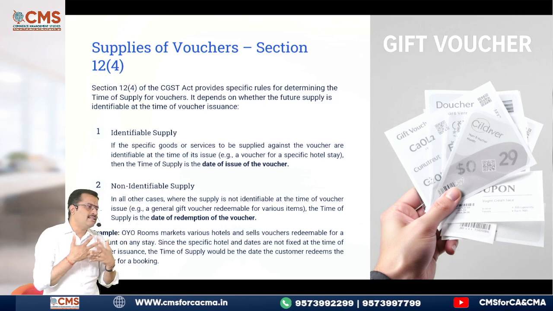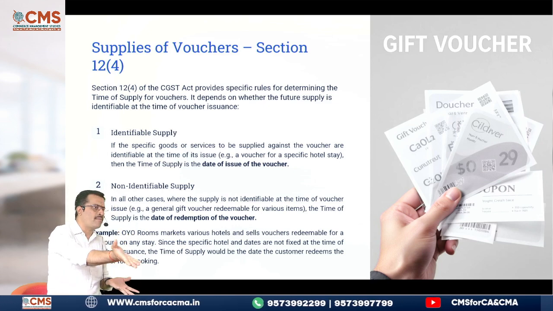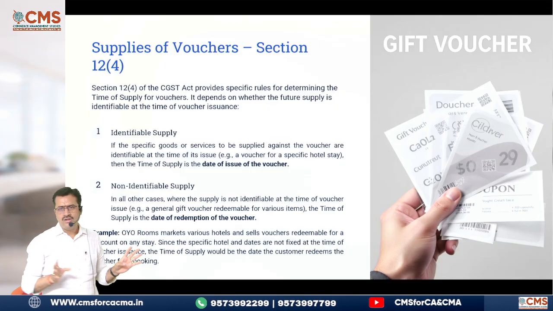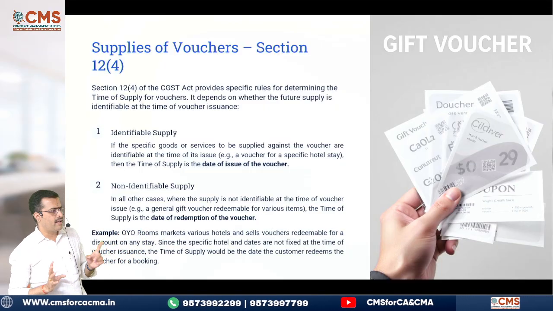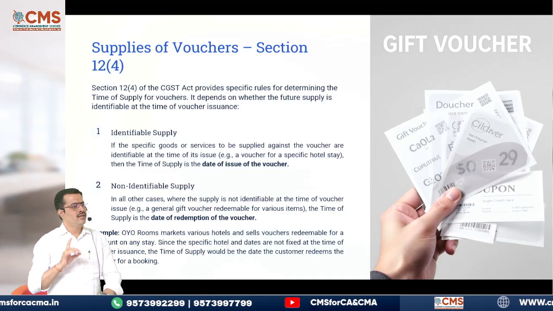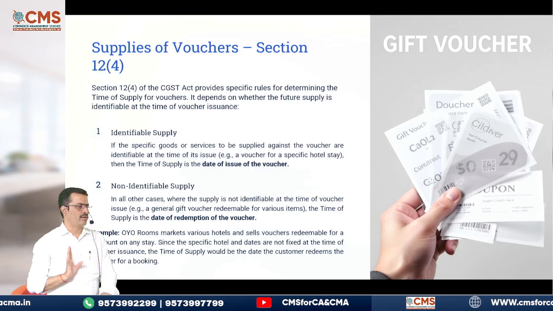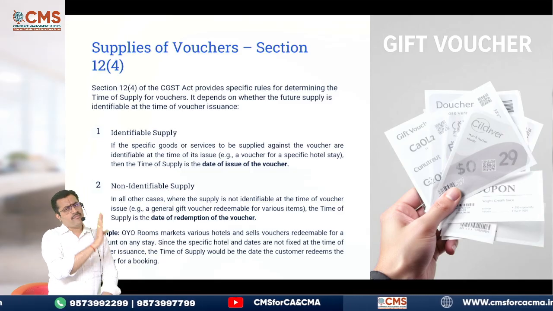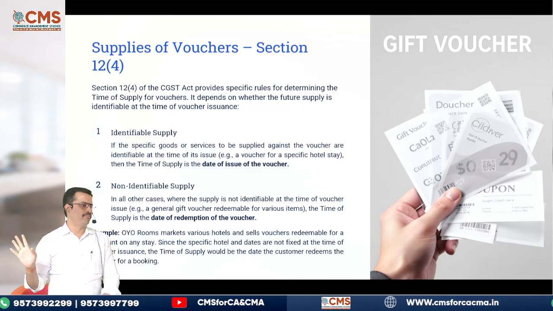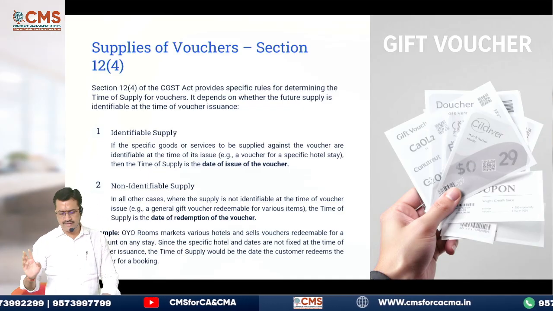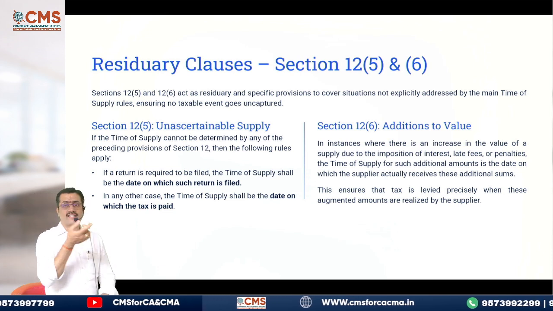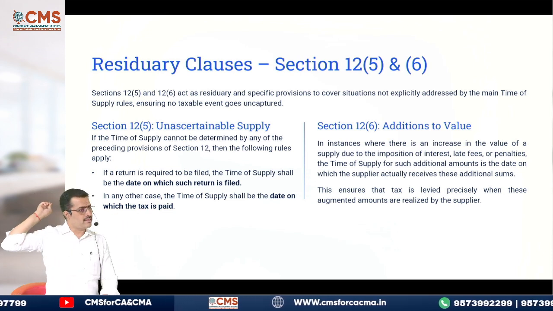When the supply is identifiable, you know that it is for one product, hence you know the rate. Hence today itself, that is the date of issue of voucher only will be the time of supply. Whereas when you don't know, when the supply is not identifiable, what will happen? The date of redemption of voucher. Clear? Same rule will come even for services. 13 subsection 4, same. We need not again discuss and waste our time. Then 12 subsection 5 and 12 subsection 6. And with regard to supply of vouchers, one problem we will do in 13.